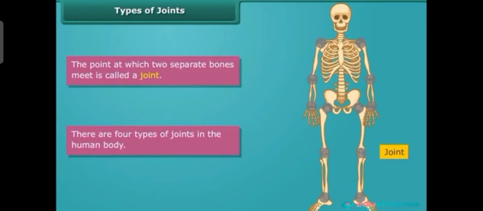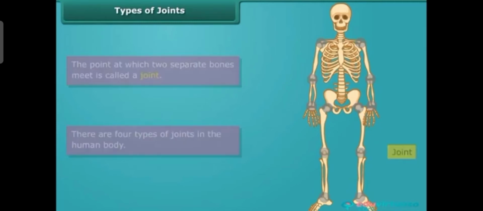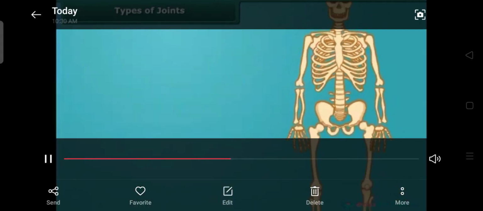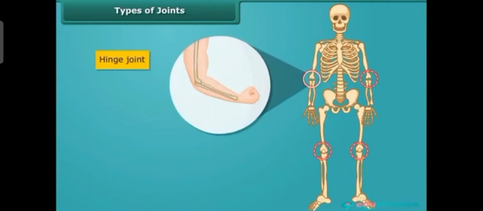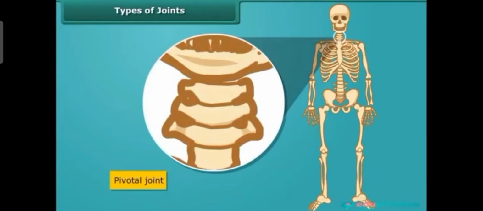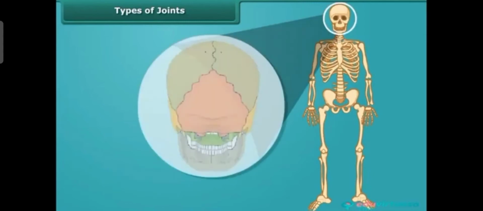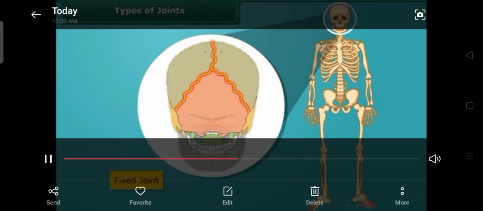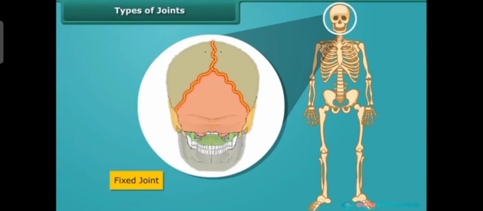Normally there are 4 types of joint. First one is ball and socket joint. Second one is hinge joint. Third one is pivotal joint, and fourth one is fixed joint. So these are the 4 types of joint. Let us study one by one.